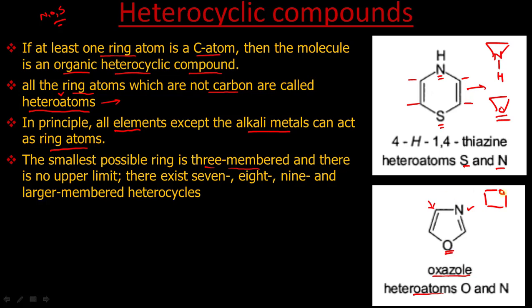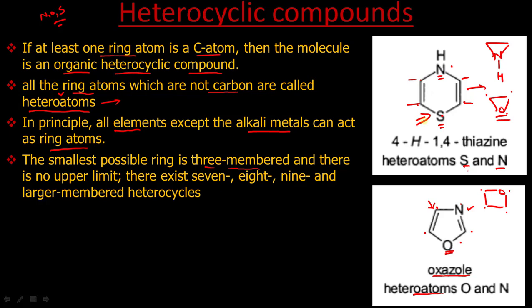Now the ring size corresponds to the number of atoms in the ring. This contains one, two, three atoms, so we call it three-membered. This contains one, two, three, four, so it is four-membered. One, two, three, four, five: it is five-membered. One, two, three, four, five and six: it is a six-membered ring.